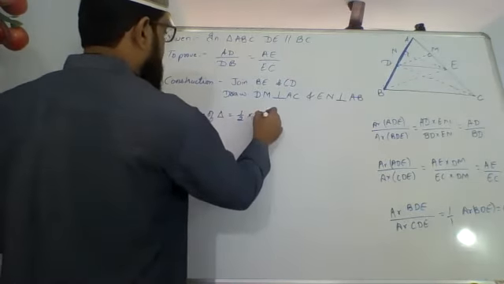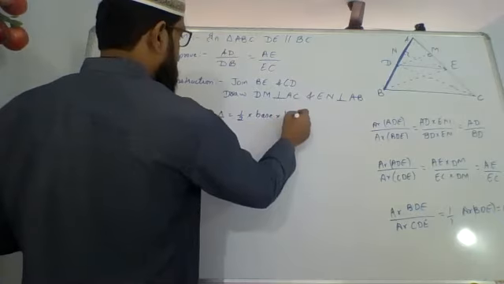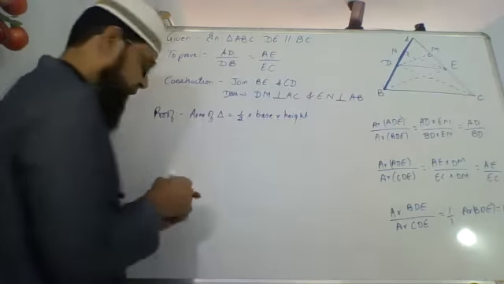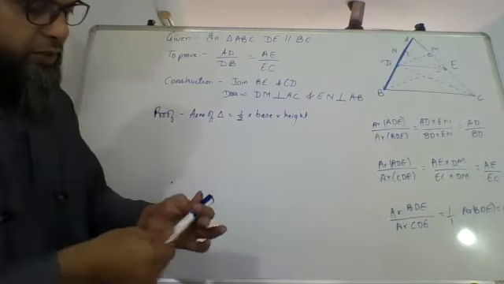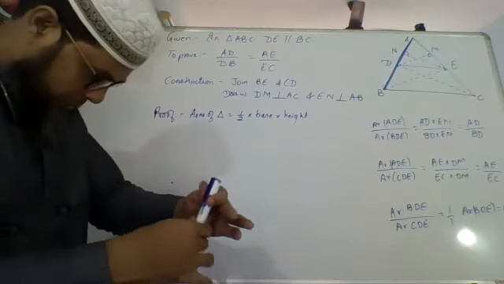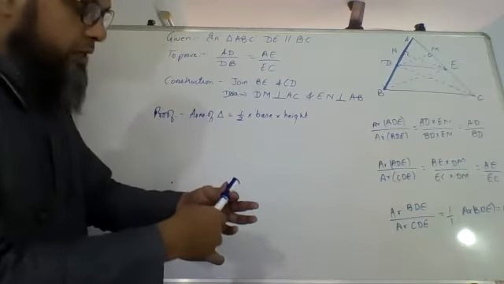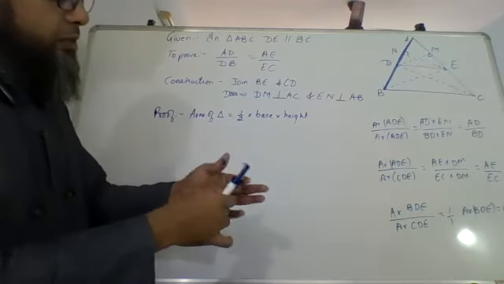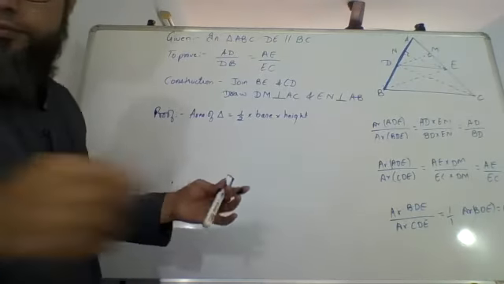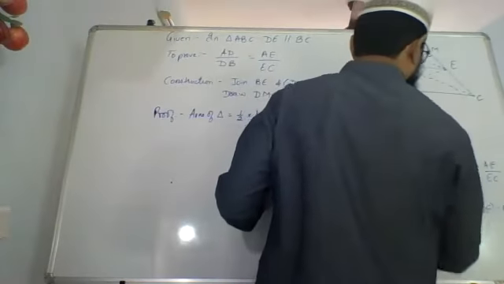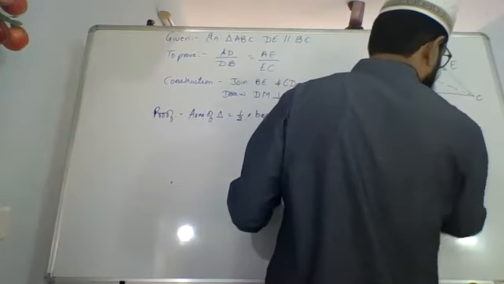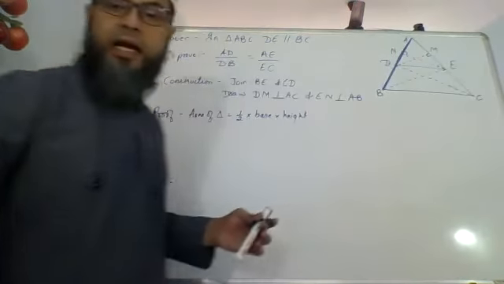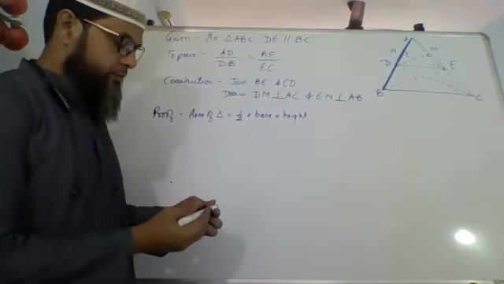So right now, area of a triangle is half into base into height. And we have already seen, instead of writing the full thing, we can just write AR and the three alphabets which denote the triangle, that gives you the area of the triangle.